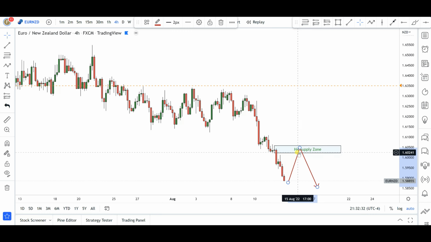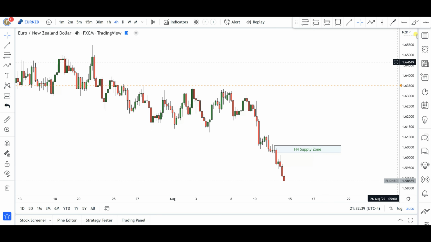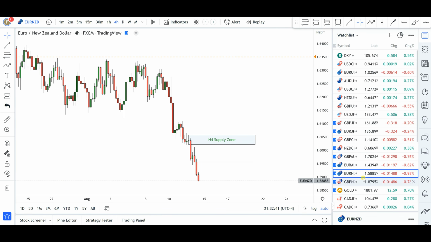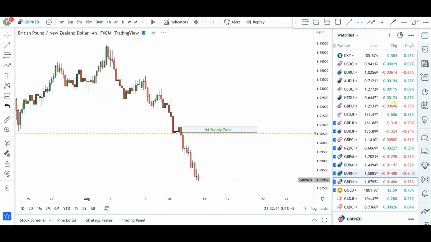Okay, so personally, I prefer to stay away from that and take my trade in the Australian dollar currency pair. Okay, so let's just see how that goes. Just keep that at the back of your mind. Now the last but not the least is going to be British pounds and New Zealand.